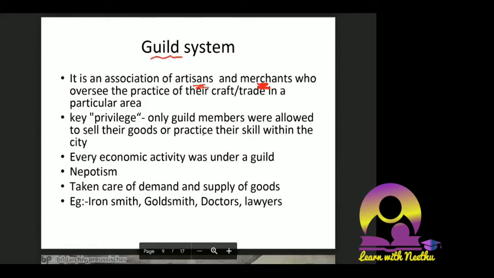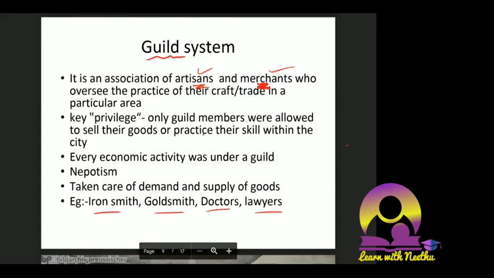If you're an artisan, you will be moved into that category. If you're a merchant, you move into that category. Ironsmiths, doctors, lawyers, goldsmiths, all these are different guilds. And this grouping together is what we call the guild system. So feudalism has now moved on.